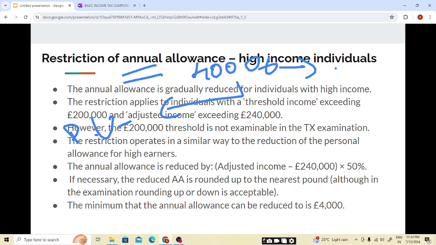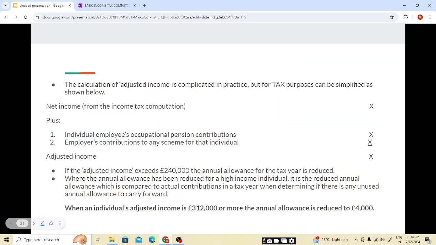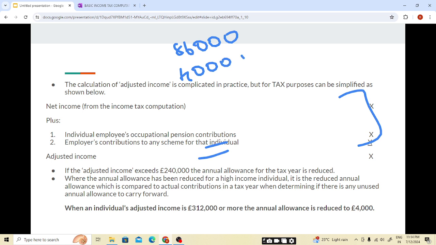If our adjusted income is more than 240,000, adjusted income is calculated as net income plus employee contributions to an occupational pension scheme and employee contributions to any pension schemes. I hope this is also clear. And when we reduce the amount of pension contribution, first we reduce the 40,000 current year's annual allowance, then the previous 3 tax years on a FIFO basis, that is first 2020-21, then 21-22, then 22-23. I hope this is also clear, students.